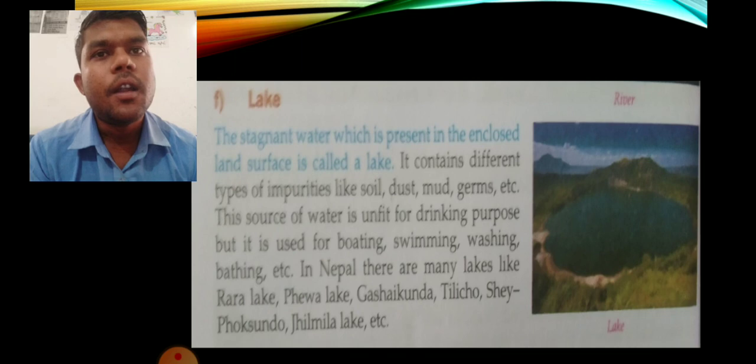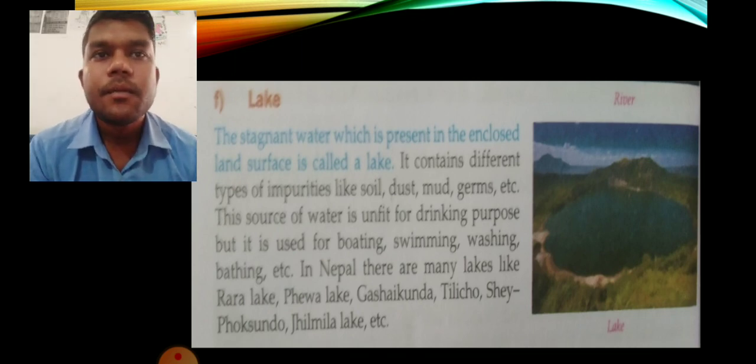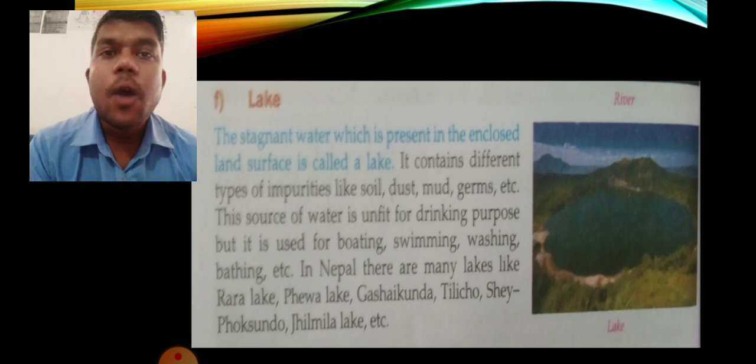Like in the river, we can find water is running, it is moving. But in the lake, the water stays in its place. It does not move. It is collected at a place.